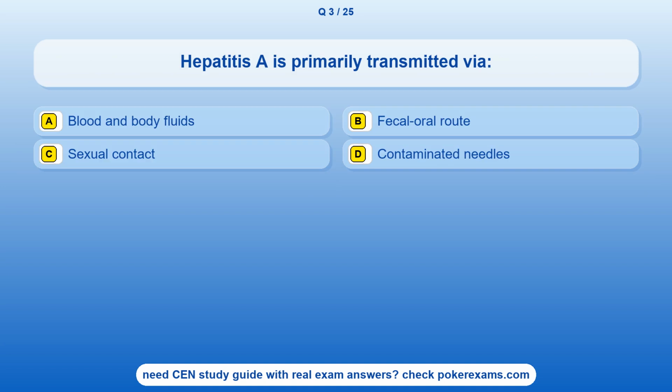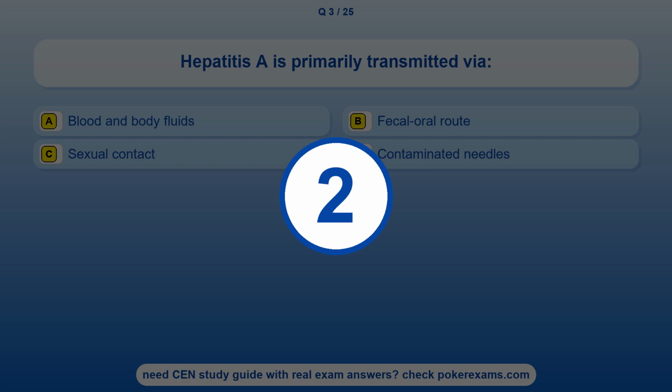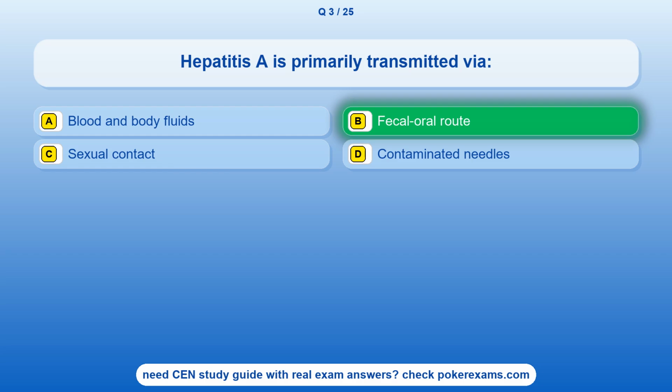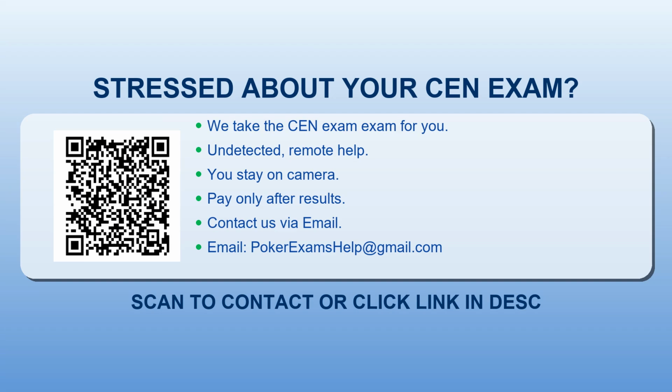Question 3. Hepatitis A is primarily transmitted via: Option A. Blood and body fluids. Option B. Fecal-oral route. Option C. Sexual contact. Option D. Contaminated needles. The correct answer is option B. Fecal-oral route.